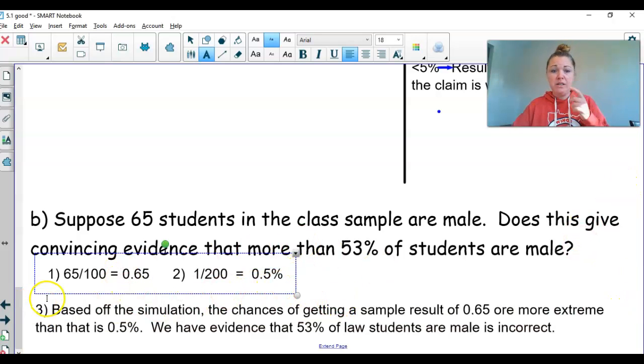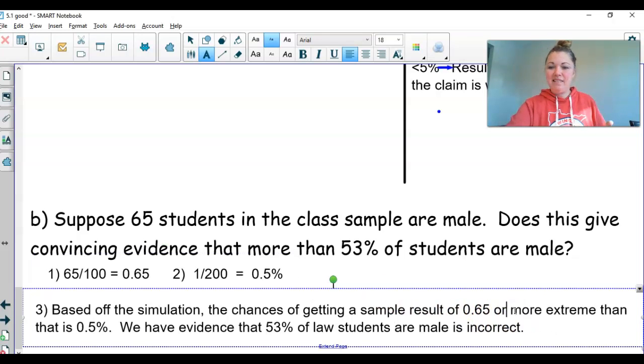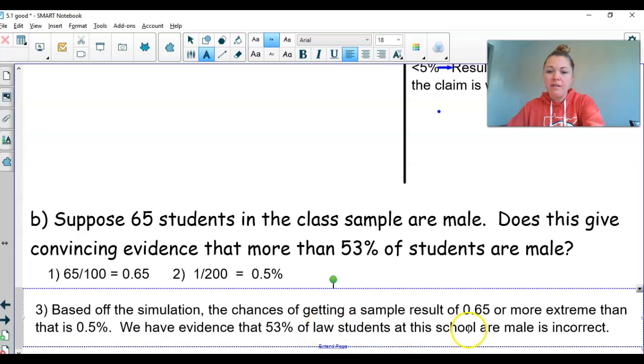Based off the simulation, the chances of getting a sample result of 0.65 or more extreme than that is 0.5%. We have evidence that the claim that 53% of law students, we should say at this school, are male is incorrect. All right, we are done with drawing conclusions based off of a simulation.